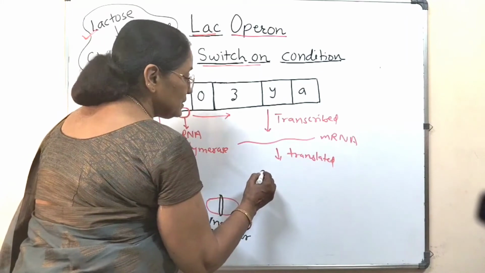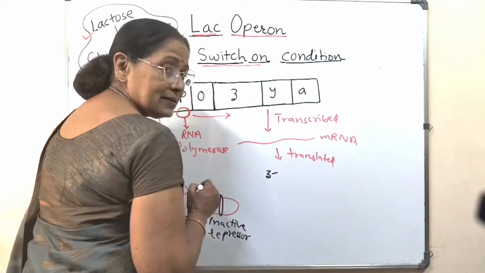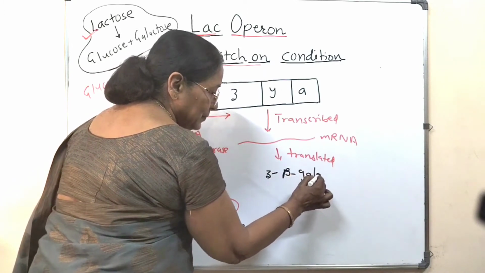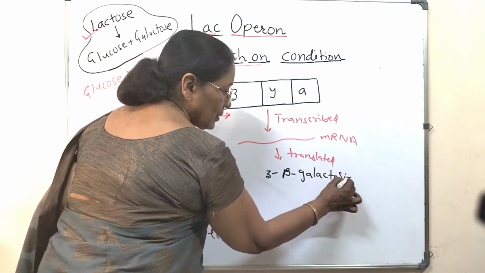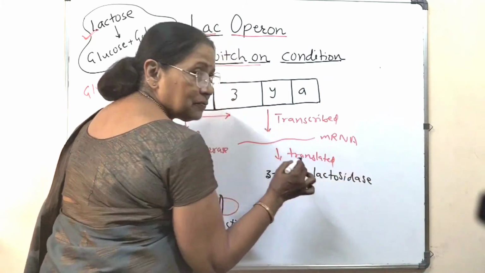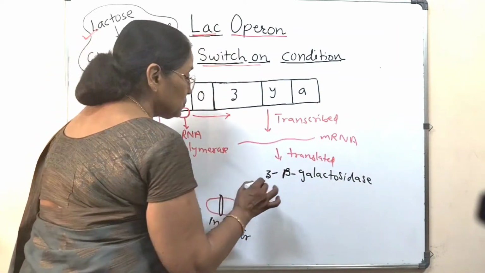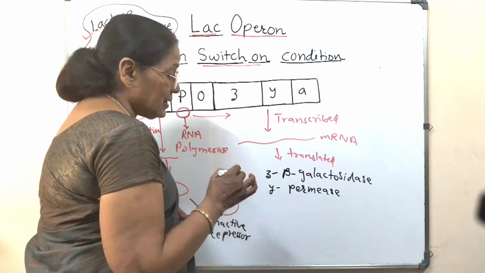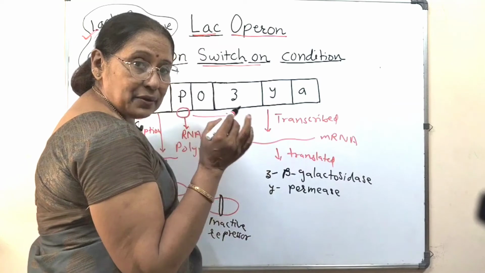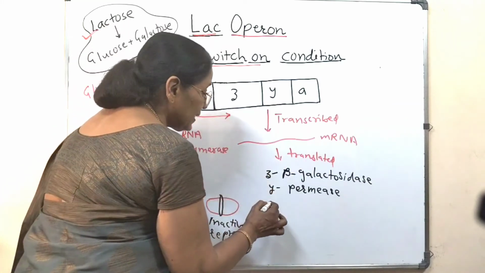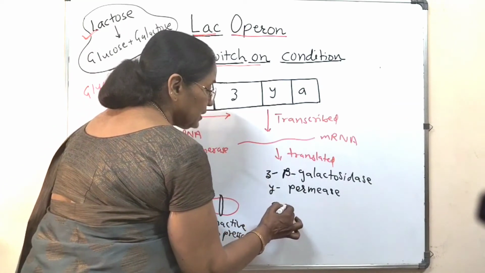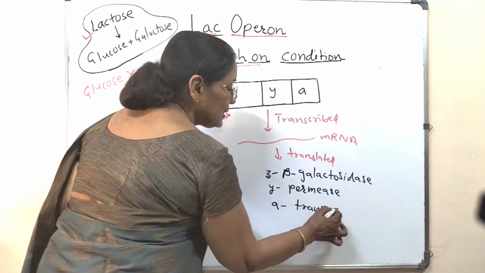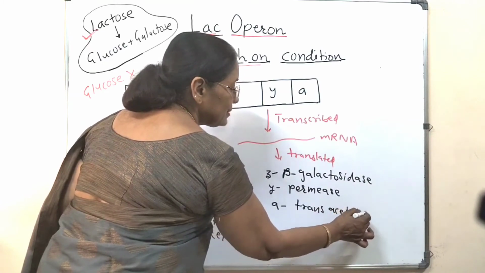These three enzymes are: by the Z gene, it is beta-galactosidase, which is the main enzyme for breaking up the lactose into two molecules. Then Y, which forms permease, which allows the lactose molecules to enter the body of E. coli. And the A gene forms trans-acetylase. Done.